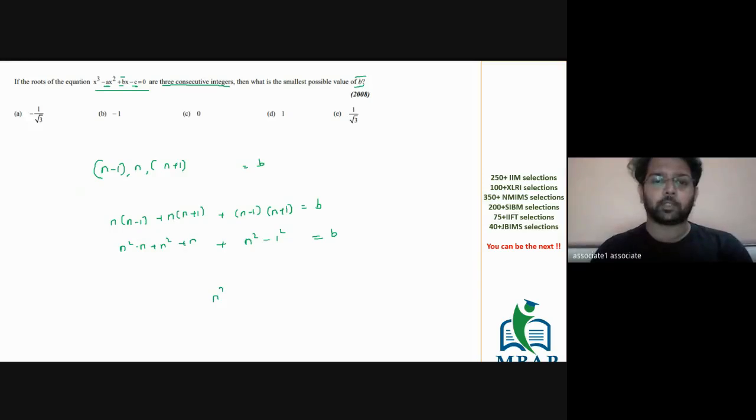If you solve this, the final expression is going to become n square minus 1, which is equal to b, which means the value of b is nothing but n square minus 1. This is the expression, and you have to minimize this.